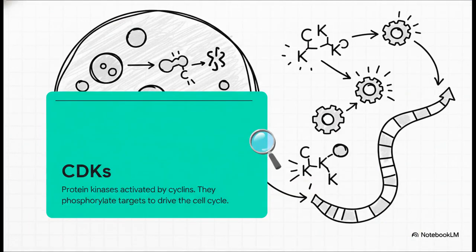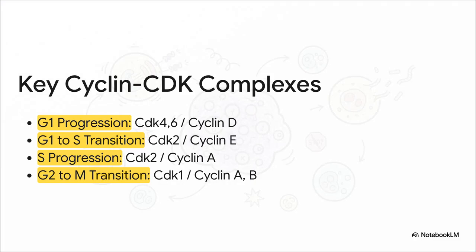And those partners are the cyclin-dependent kinases, or CDKs. These are the catalytic subunits. They are a family of protein kinases, but their kinase activity is completely dependent on binding to a specific cyclin. When activated, the cyclin-CDK complex phosphorylates target proteins, and this phosphorylation is what drives the cell forward through the cycle. The specificity of these pairings is essential.